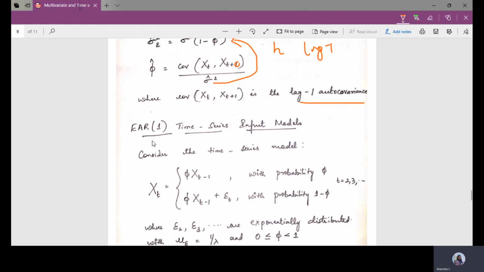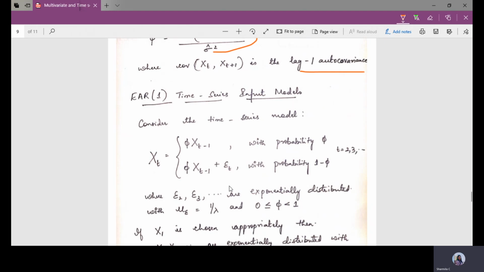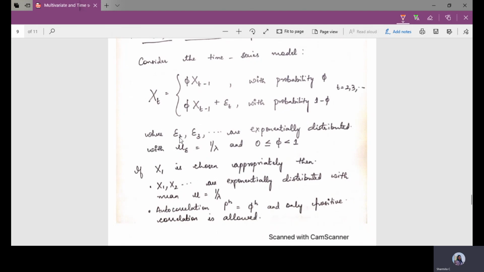Coming to the next one, that is EAR(1), the exponential autoregressive order 1 time series input model. Consider the time series model, represented using this formula. Once again, epsilon 2, epsilon 3 are exponentially distributed. With respect to the exponential, we have only one parameter, that is lambda.